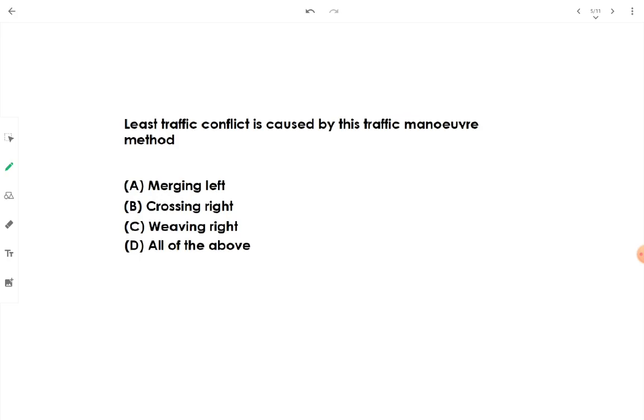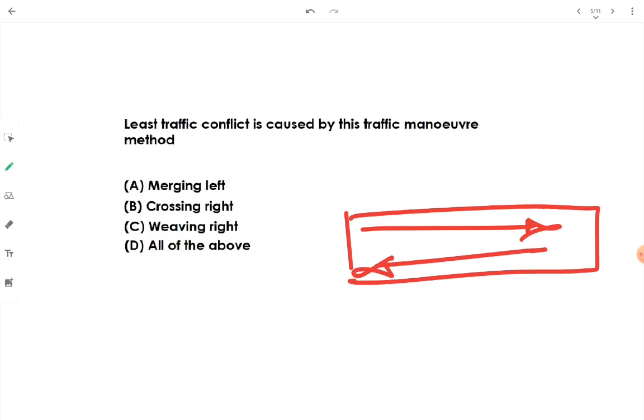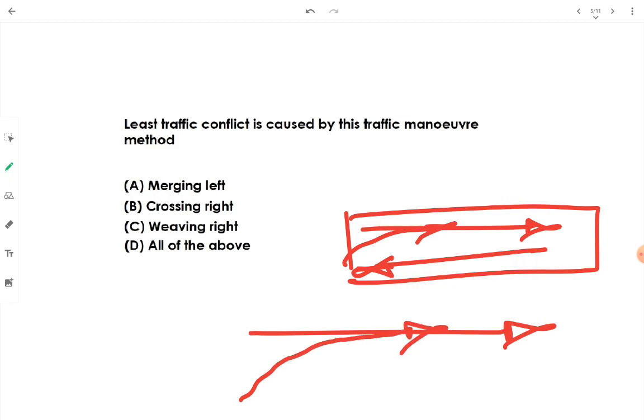Let's see. In India, the traffic flow is directed toward the left side of the road. For example, this is the road, this is the left side, and let's say this is the right side. If someone is merging left, then it is easy. This is the symbol for merging left, this is the direction of flow of traffic. Since the traffic flow is directed toward left, merging left is easy. On the other hand, merging right is difficult. Therefore, let's tick option A.